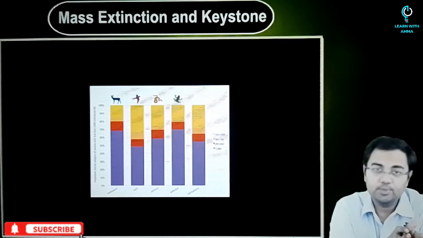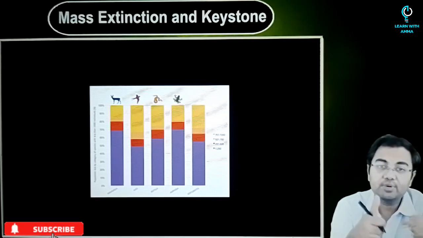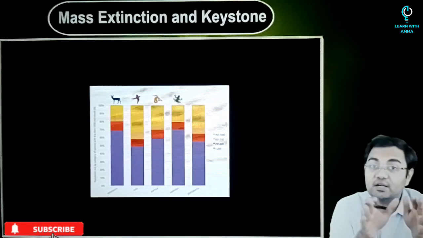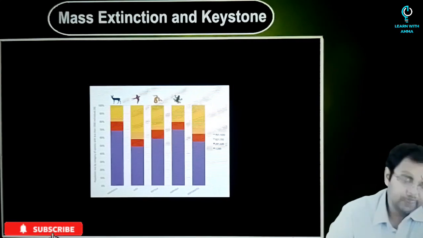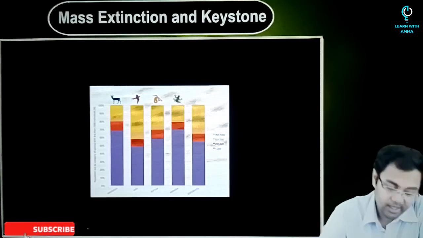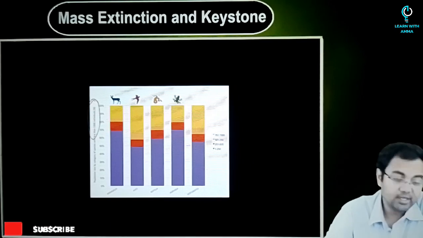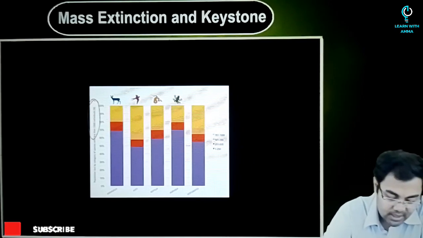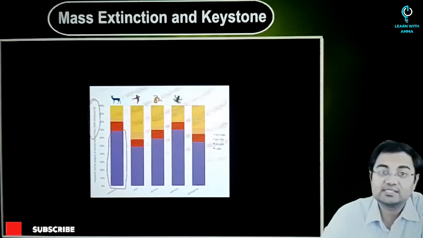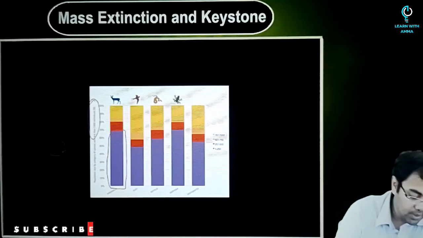Now, with respect to the sixth mass extinction, what we have observed is that there is certain data that becomes very, very important for us. If you look at the various categories of species, for example, mammals, birds, amphibians, etc., you'll realize that there has been a drastic drop in the number of species that exist and the number of individuals in each of the species that are present today. So, for example, if we look at the population of species that have less than 1000 individuals, and just consider mammals, approximately 70% of them have even less than 250 individuals.